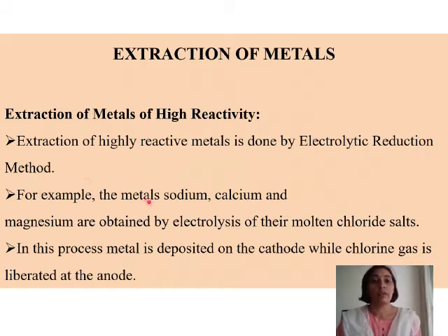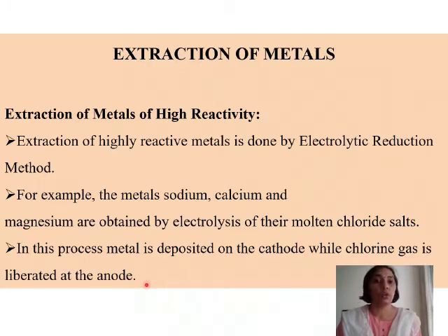For example, the metals sodium, calcium and magnesium are obtained by electrolysis of their molten chloride salts. So that is what is used, that is, molten chlorides of these metals like sodium chloride or magnesium chloride or calcium chloride. So these are metal chloride salts. So from them the extraction is going to be brought about. In this process, metal is deposited on the cathode while chlorine gas is liberated at the anode.